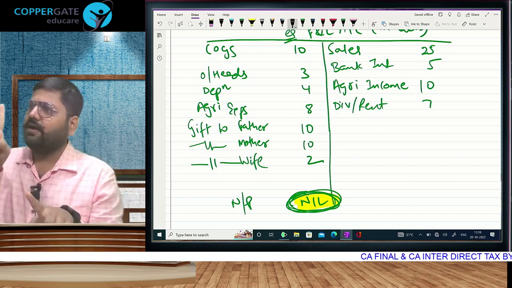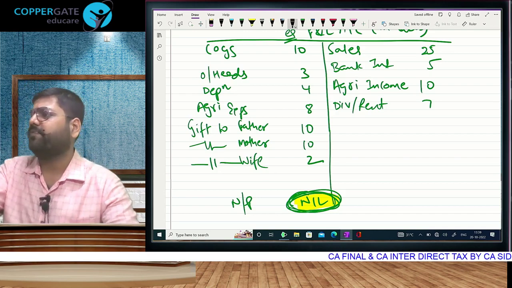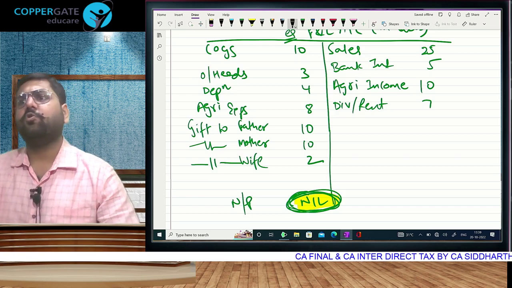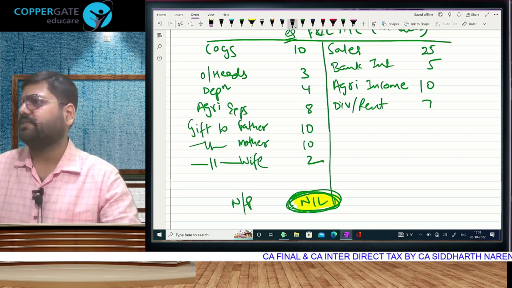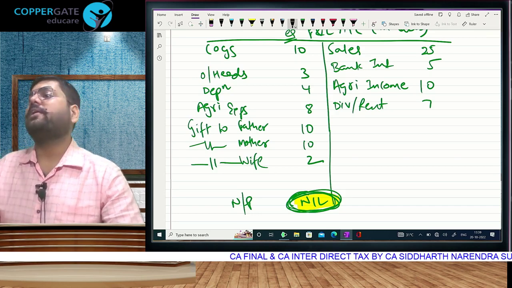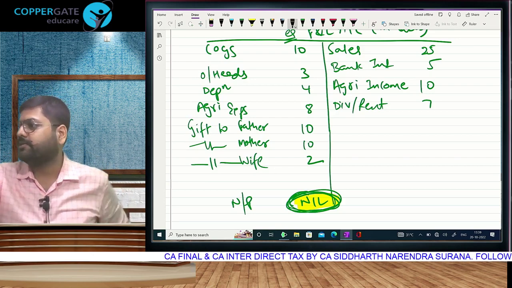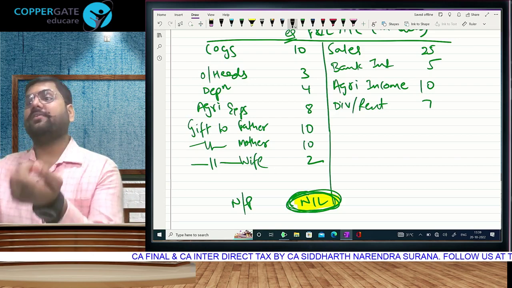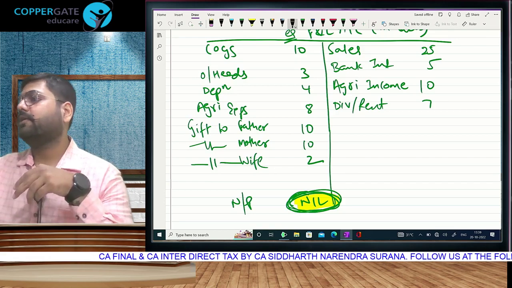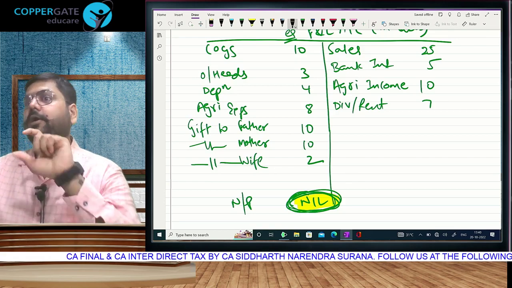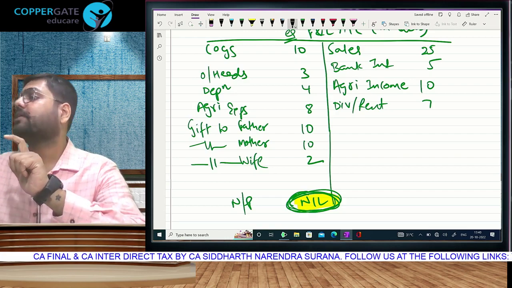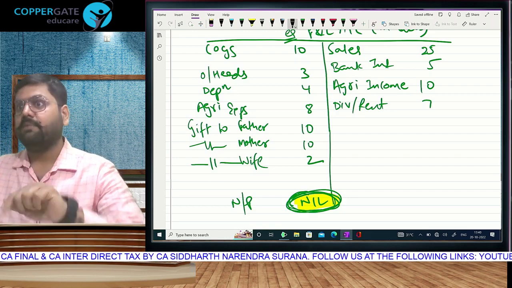On the credit side, I record only those entries which are my profession's turnover. On the debit side, only those expenses which are allowed in the business and profession chapter. My net profit in the profit and loss account becomes my taxable PGBP. I don't have to do any entry or adjustment. If there is any other entry, I directly record it in capital or drawings. So I do not affect my profit figure with any mistake because I am aware of the law.